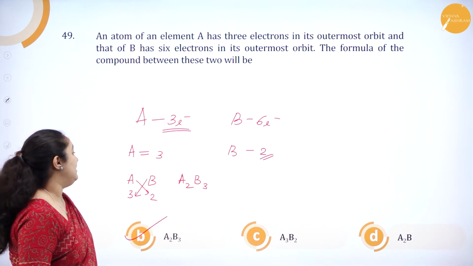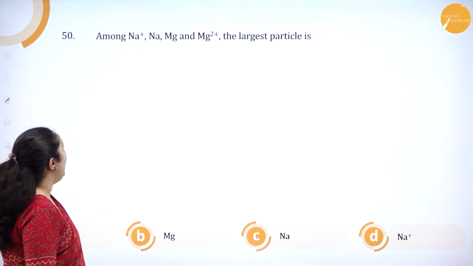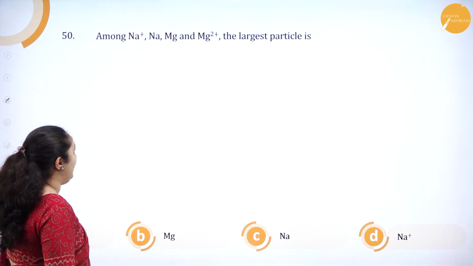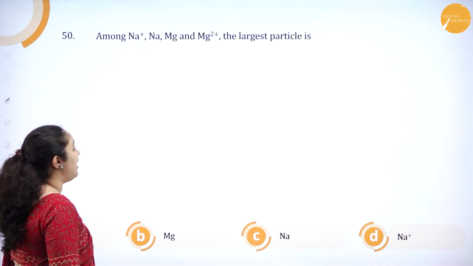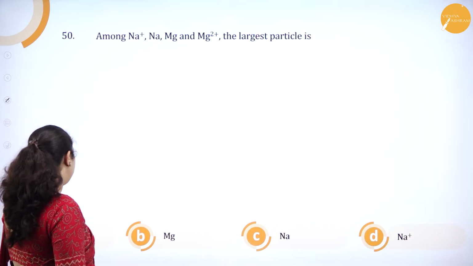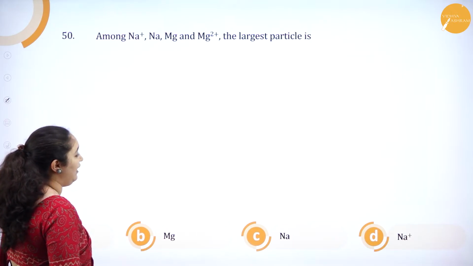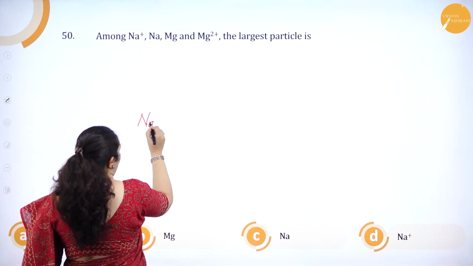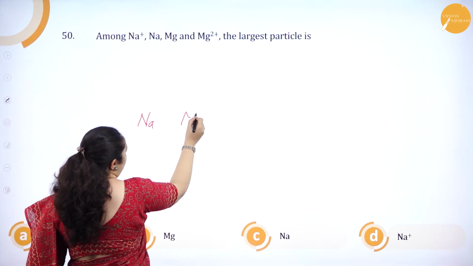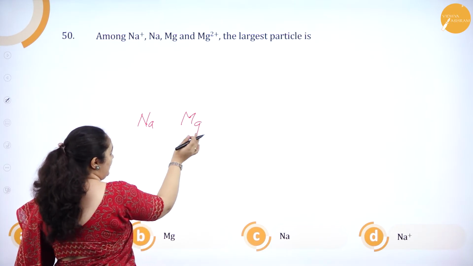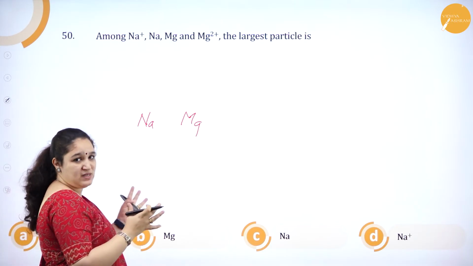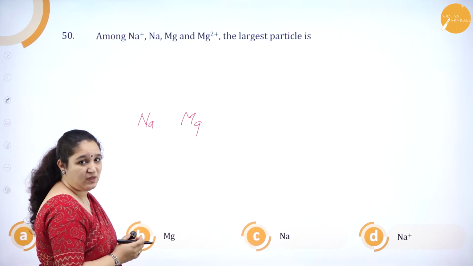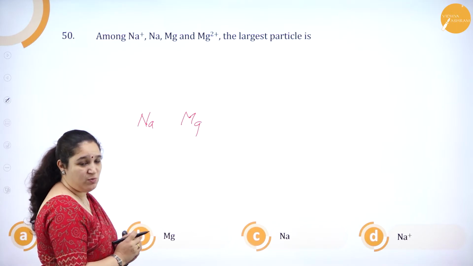Okay, next question. Among Na+, Na, Mg and Mg2+, the largest particle is Mg2+, Mg, Na, Na+. So we have sodium is atomic number 11, magnesium is 12. So they are next to one another. So sodium is of bigger size compared to magnesium. Correct? Magnesium is smaller.